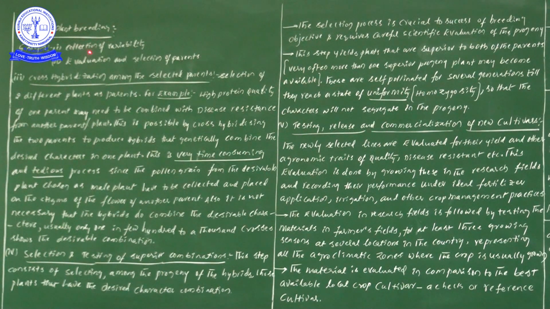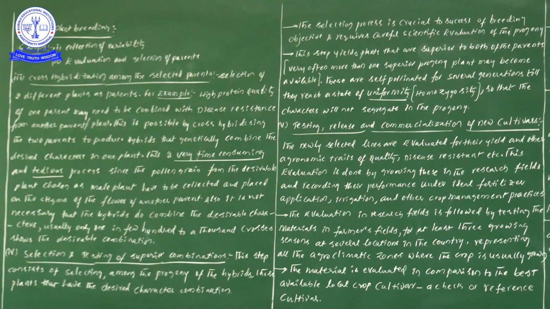In the first step, what is the point we learn? Collection of variability is the root step. In the previous video I explained that collection of variability is the root of the 5 steps of plant breeding. Out of the 5 steps, the most important is collection of variability. If you do not have plants, where can these experiments be done? We cannot do them. That's why plants with different types of characters are definitely required. That's why genetic variability is the root of any plant breeding program.